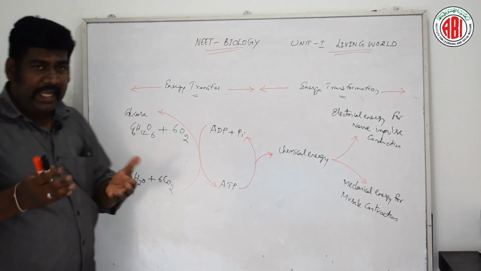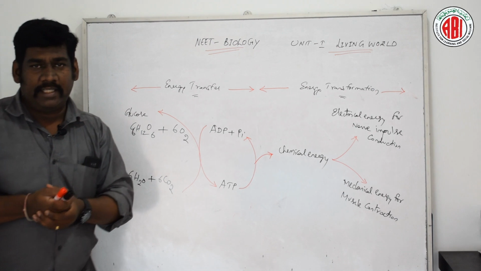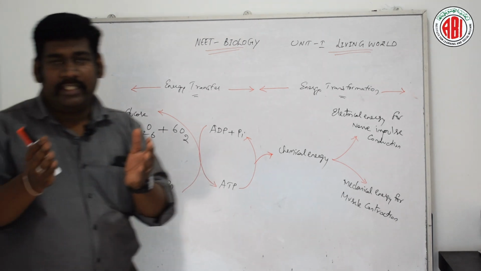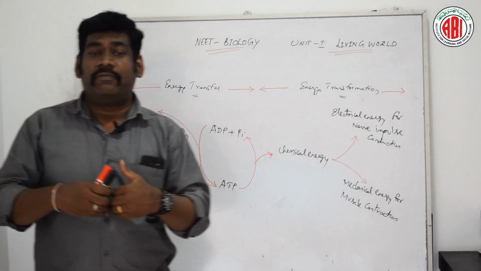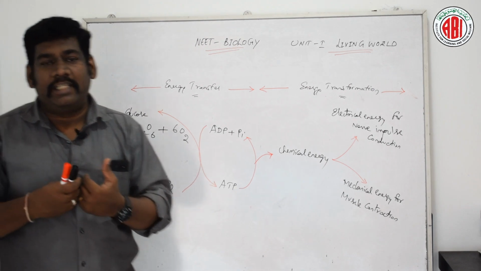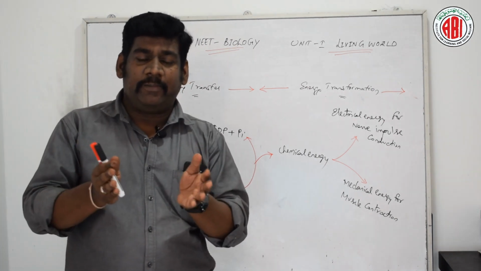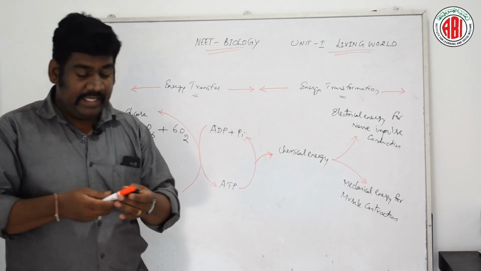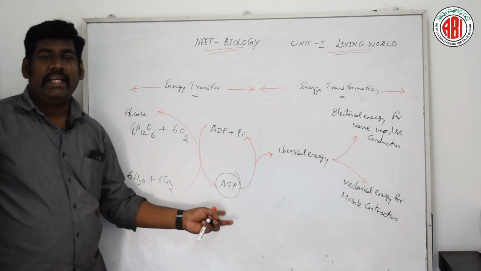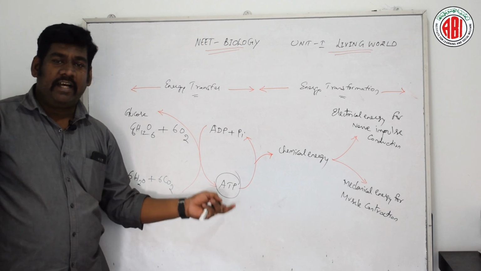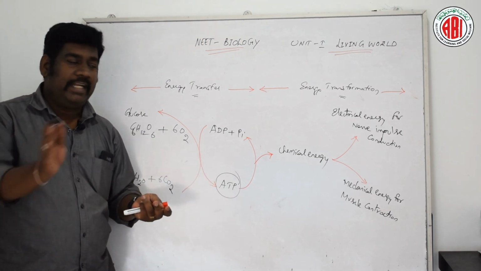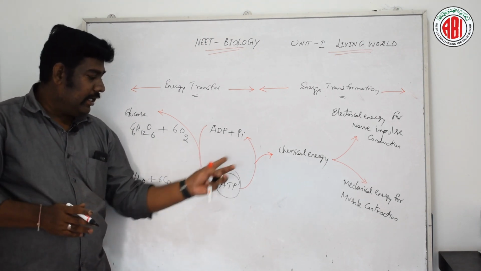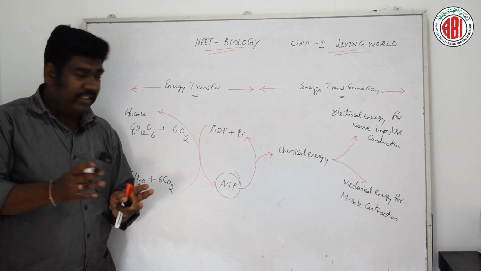When it happens inside the mitochondria by the catabolism process, what does it generate? It generates a particular form of chemical energy in the high energy bond of ATP, adenosine triphosphate, formed by phosphorylation, which is the adding of phosphate.